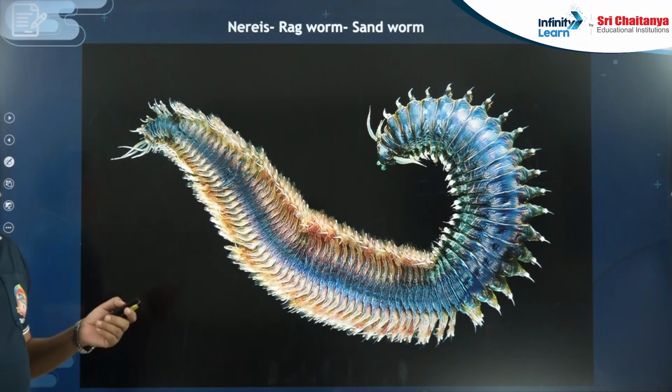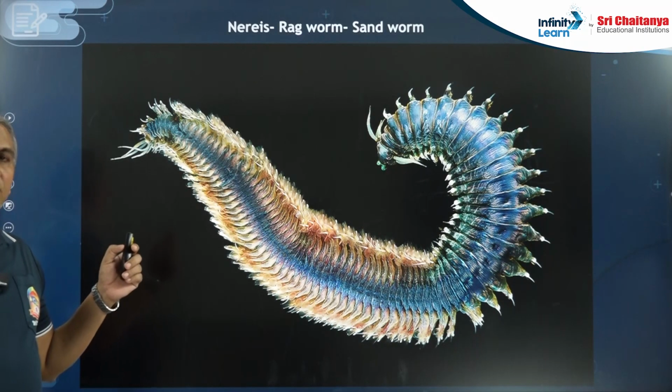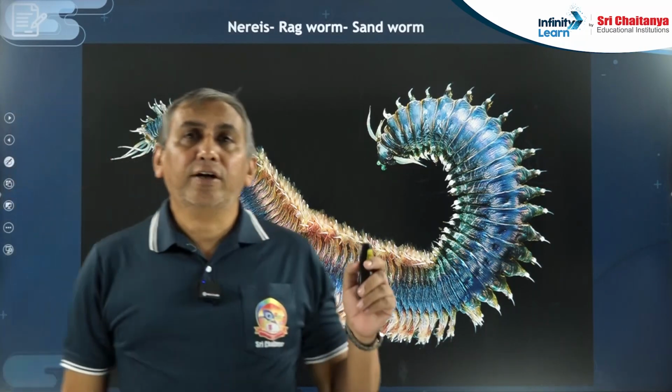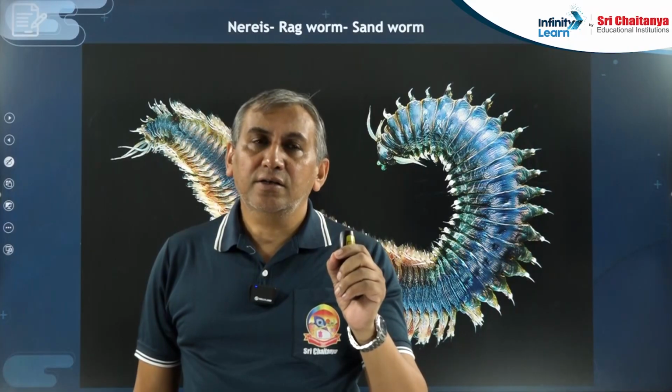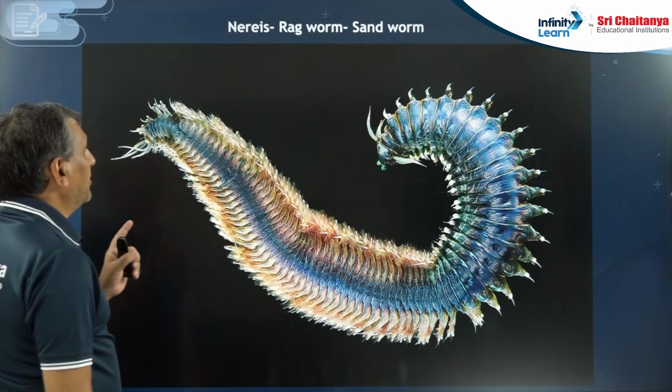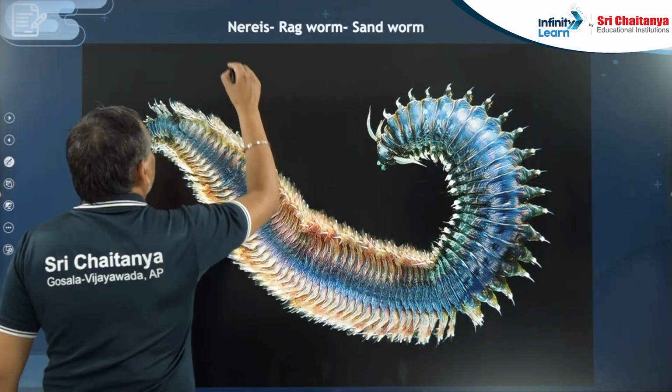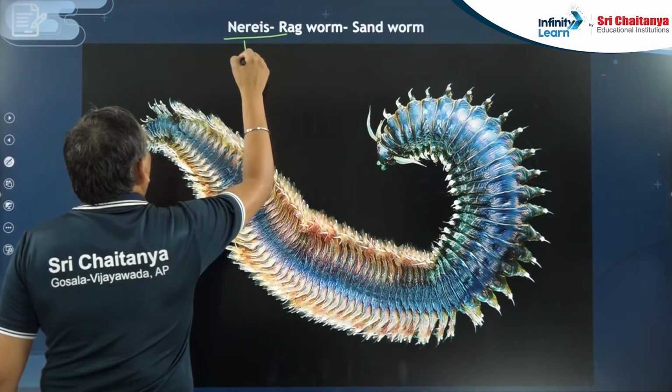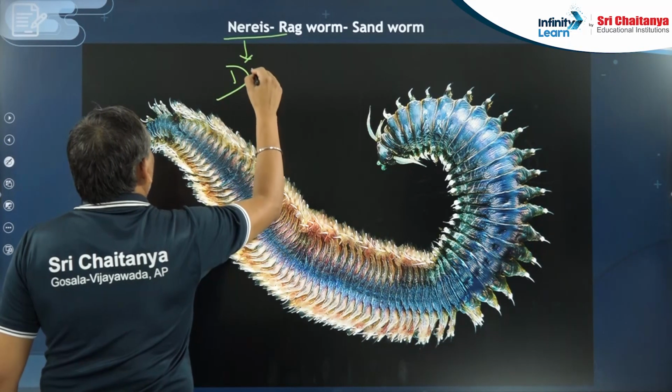Annelida is a big phylum. I said metameric segmentation is there. There is one very important example in the Annelida, that is known as Nereis. Related with Nereis, one point is given. It is an aquatic animal, and first, it is dioecious.